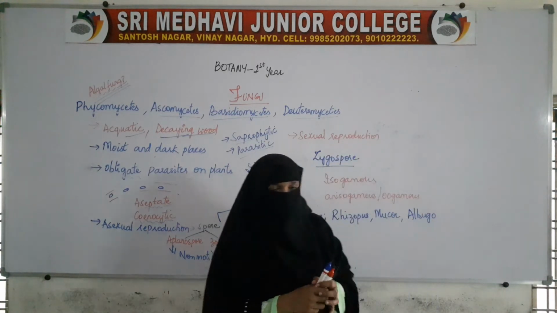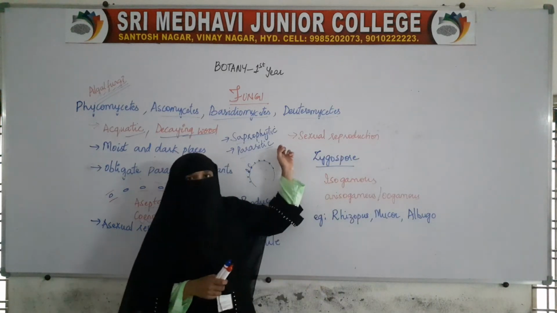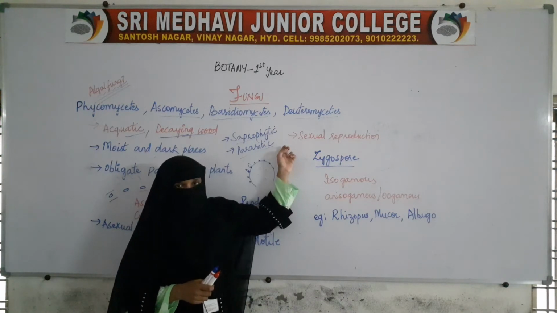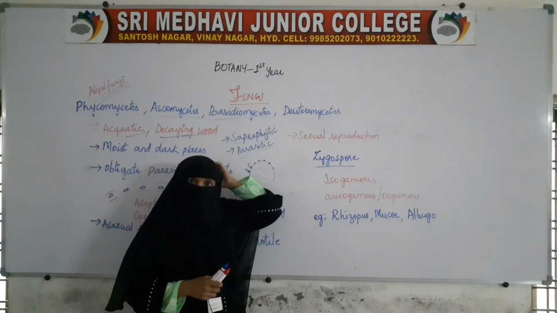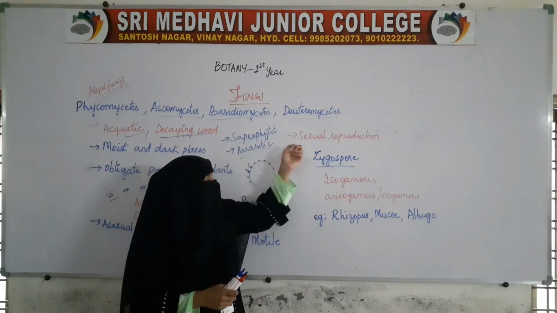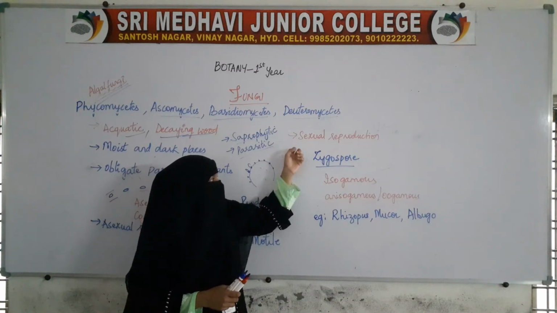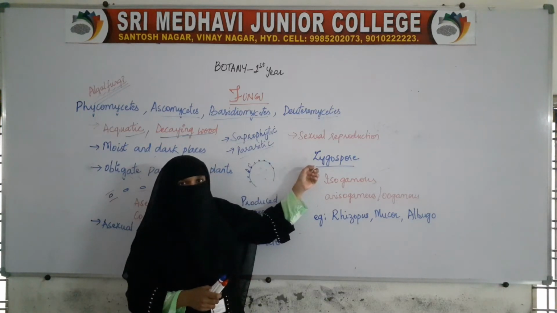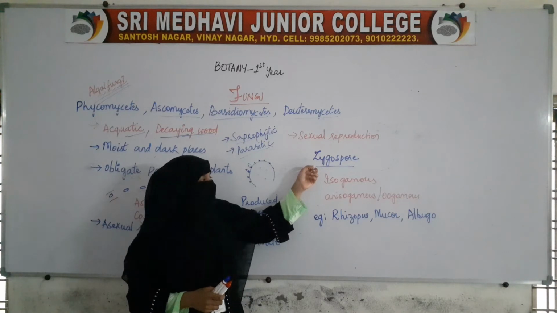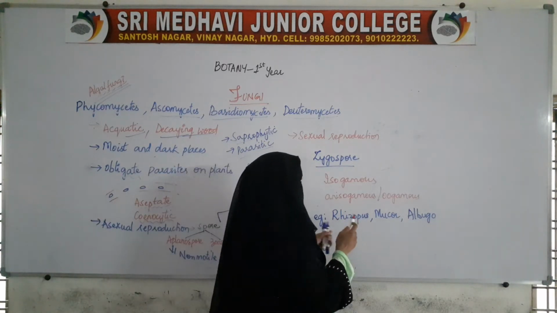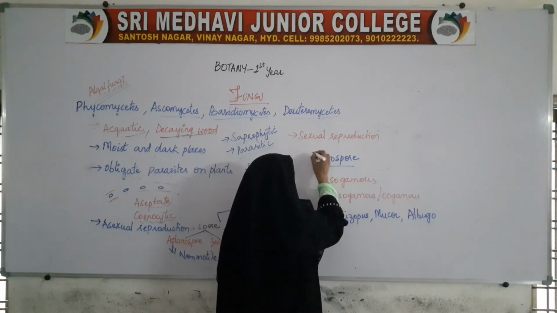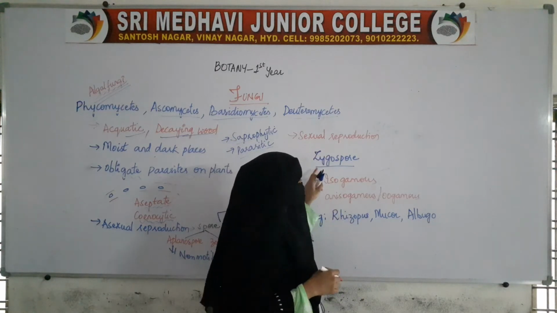Next, it also performs sexual reproduction. The organisms which belong to Phycomycetes also perform sexual reproduction, and sexual reproduction is by the formation of zygospore.